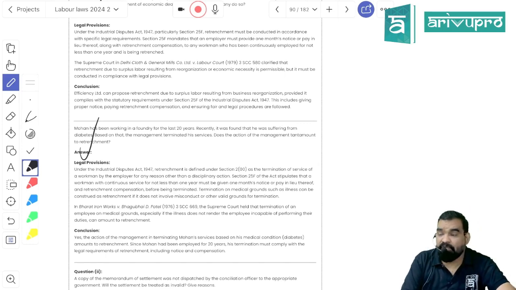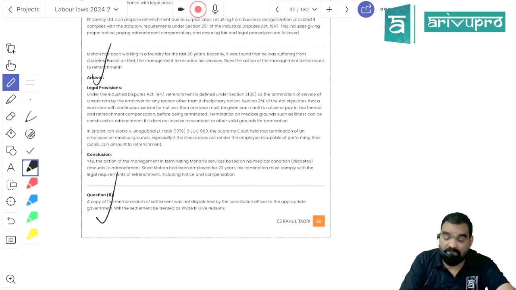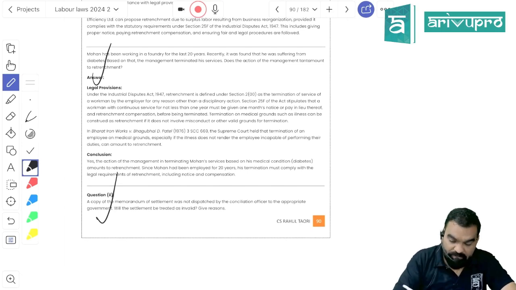Or an employee suffering from ill health has been retrenched, will it amount to retrenchment? No. Ill health, voluntary retirement is not what? Retrenchment, if you can remember, students, right?